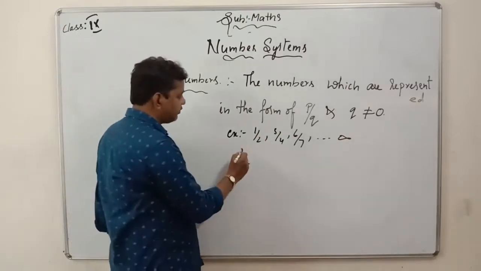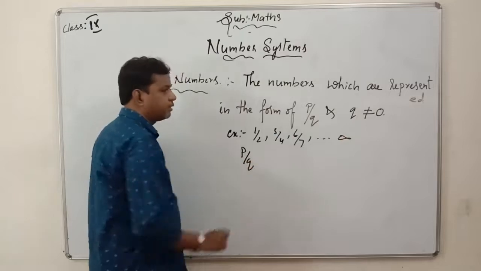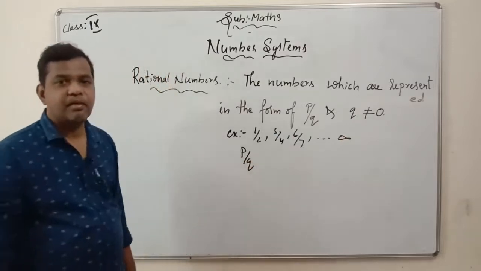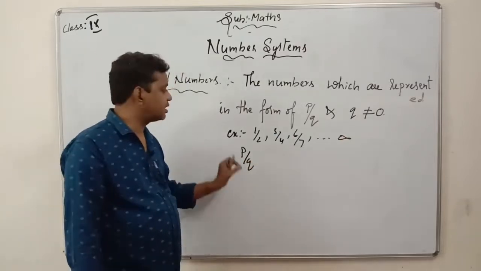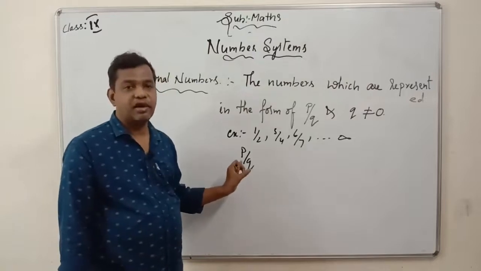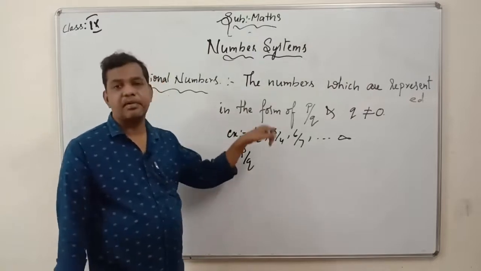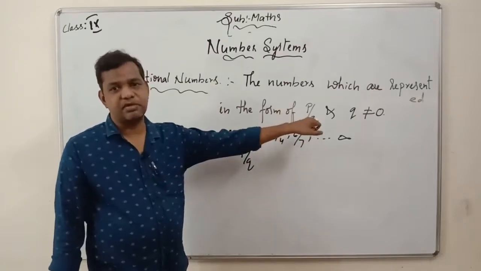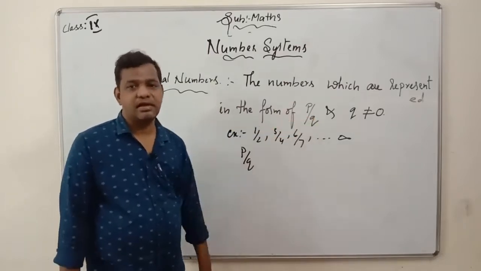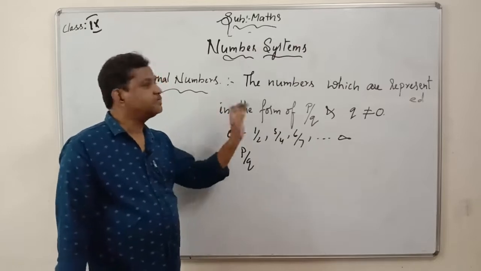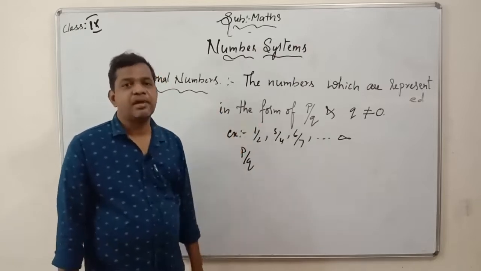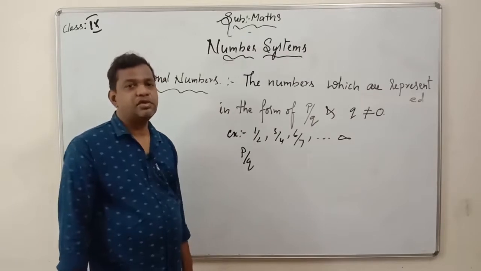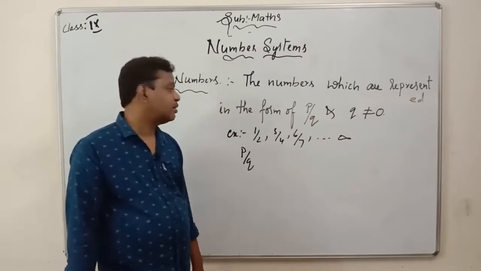All these numbers are in the form of p by q only. This you have to keep in mind. The numbers which are in the form of p by q where q is not equal to 0 are called rational numbers. If q becomes 0, then it is not a rational number.